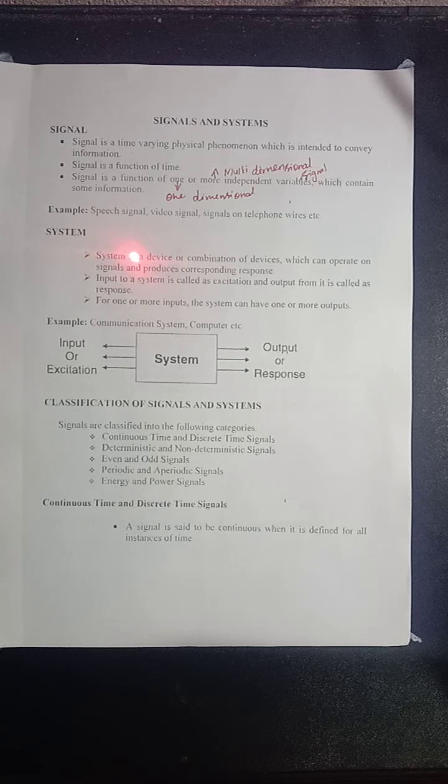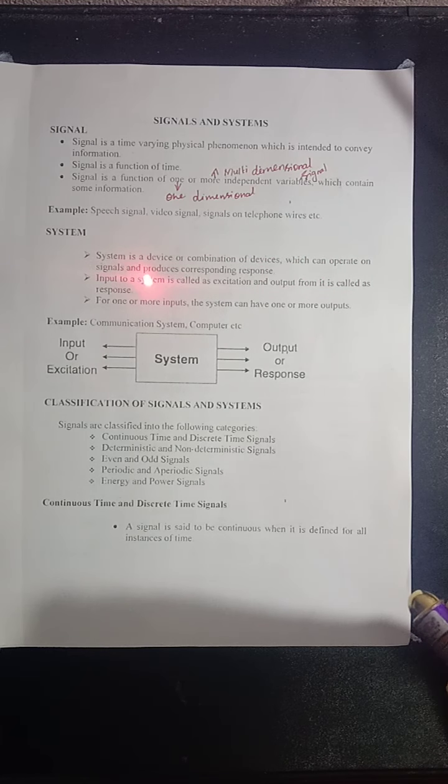What is system? System is a device or combination of devices. That is, it is an interconnection of devices which can operate on signals and produces corresponding response. For a given input, it operates and produces the corresponding response.